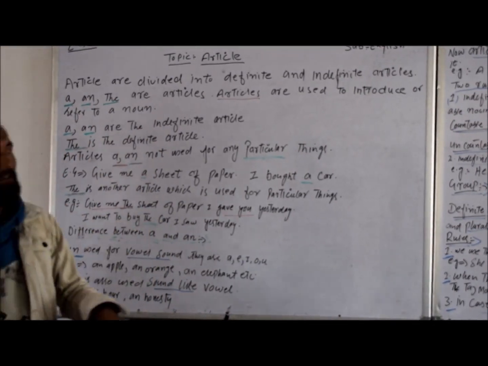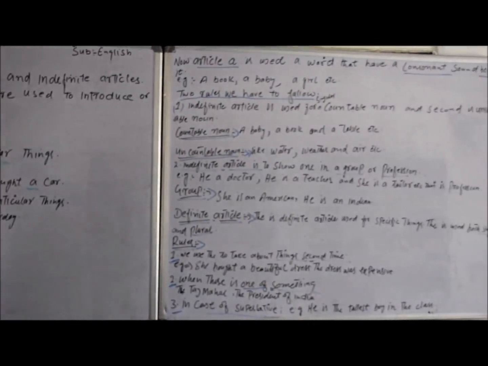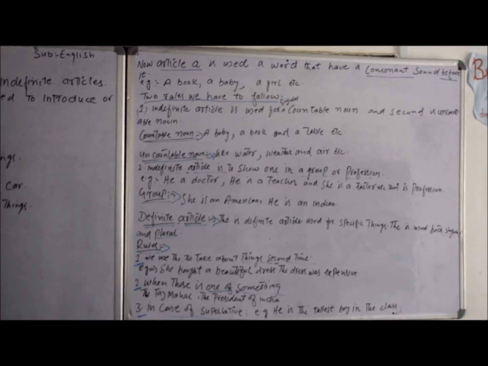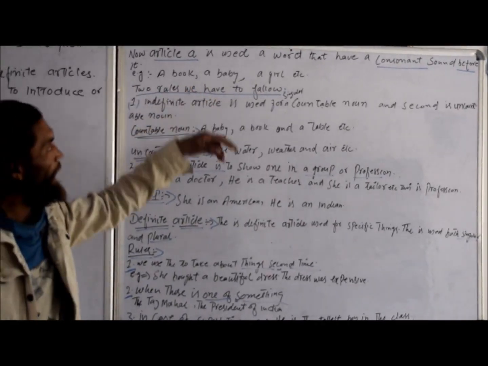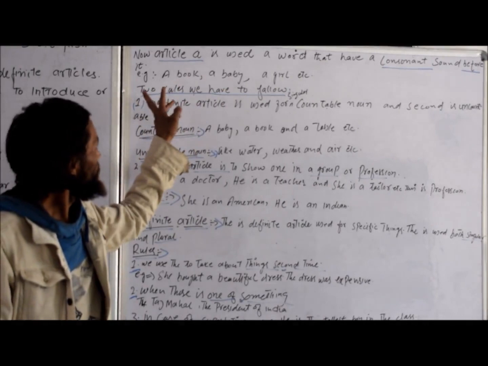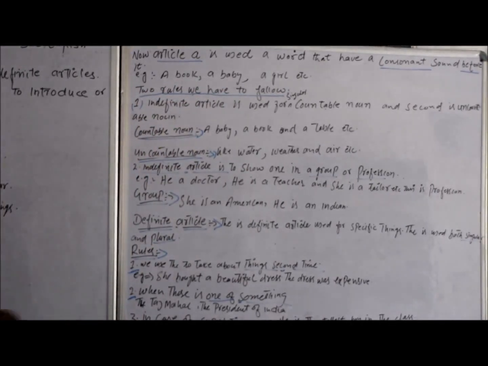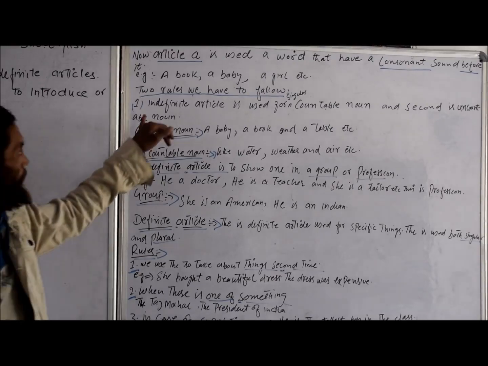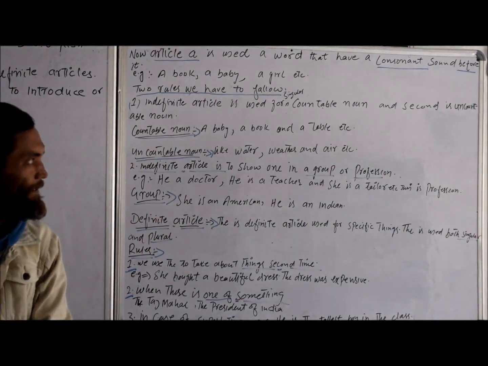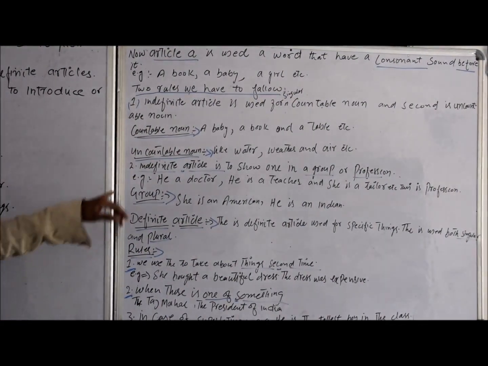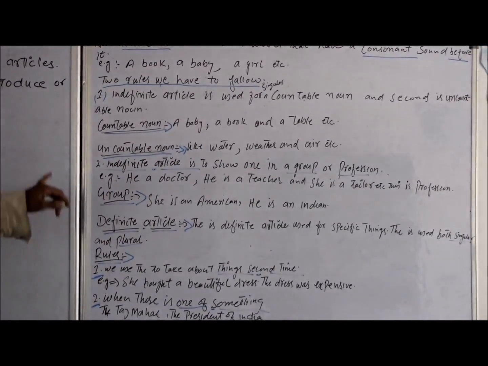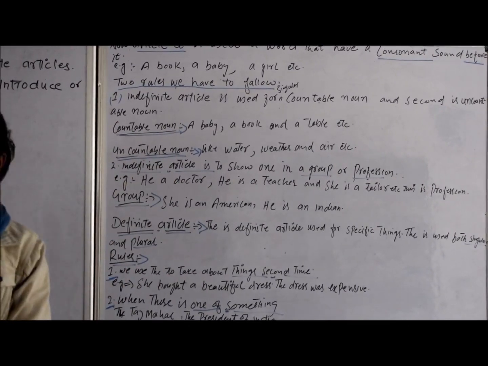So our next topic is now write a. A is used with a word that has a consonant sound at the start. For example, a book, a baby, a girl are examples of article a. Two rules we have to follow in indefinite articles. First, the indefinite article is used for a singular countable noun, and second, it is not used for uncountable nouns. For example, countable nouns: a baby, a book and a table. Uncountable nouns like water, weather and air.